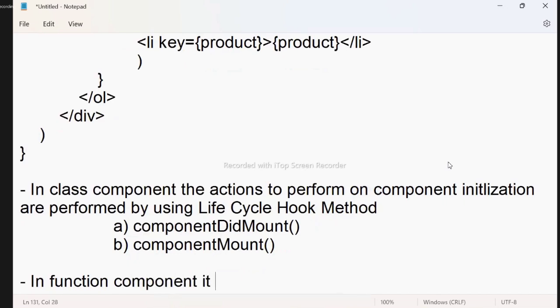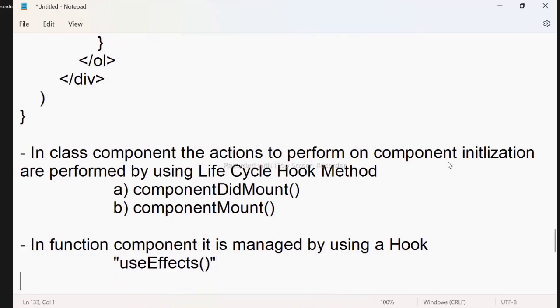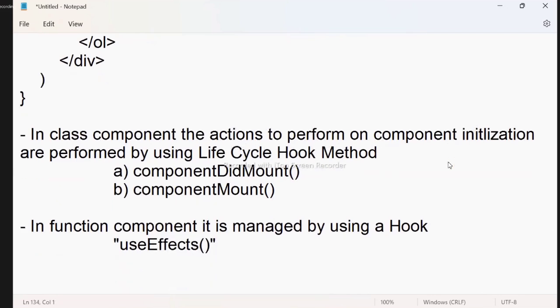In a function component, it is managed by using a hook we call useEffect. useEffect is a hook. I already told you that in older versions we had to depend on a lot of class components, but now function components support all the hooks. So whatever you do in a class component, similar things you can do in a function. And because a function doesn't have a constructor, a function can have a method called useEffect.